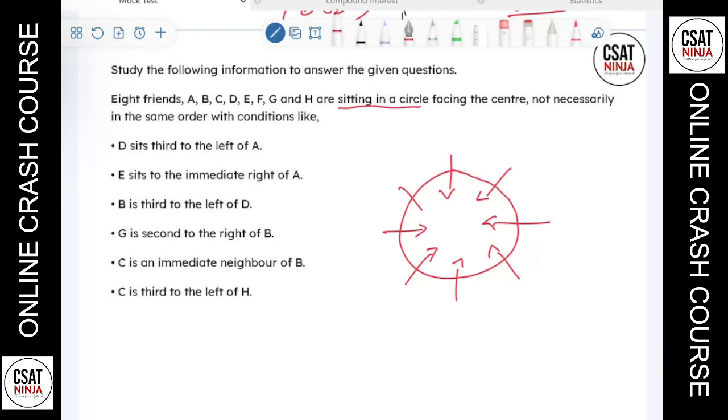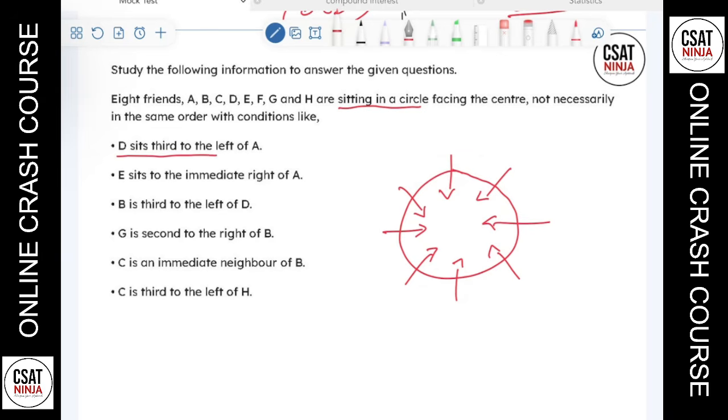I'll give you a trick to solve sitting arrangement, or it may be distance, direction, anything. Whenever you are solving this kind of topic, always remember, you just imagine yourself sitting there. If you imagine yourself sitting here and looking inside, you can directly say that this is your right and this is your left. If you imagine yourself sitting here, this is your left and this one is your right. This will make your solution much easier. Let's start with this statement.